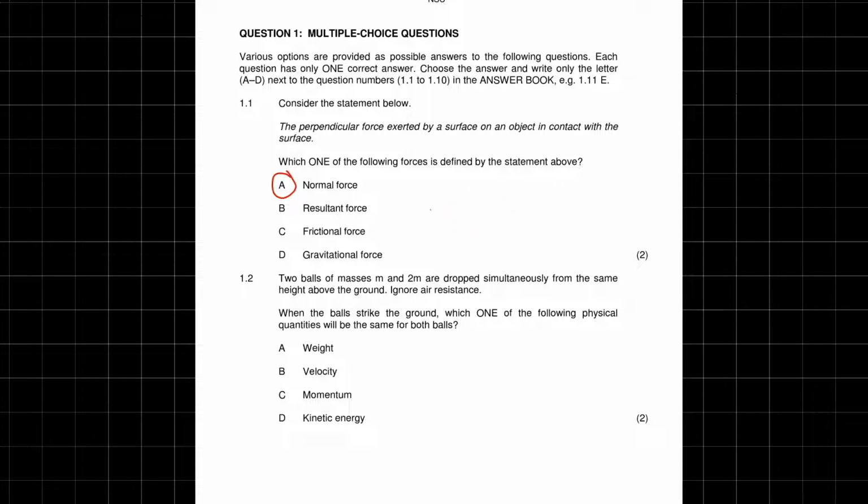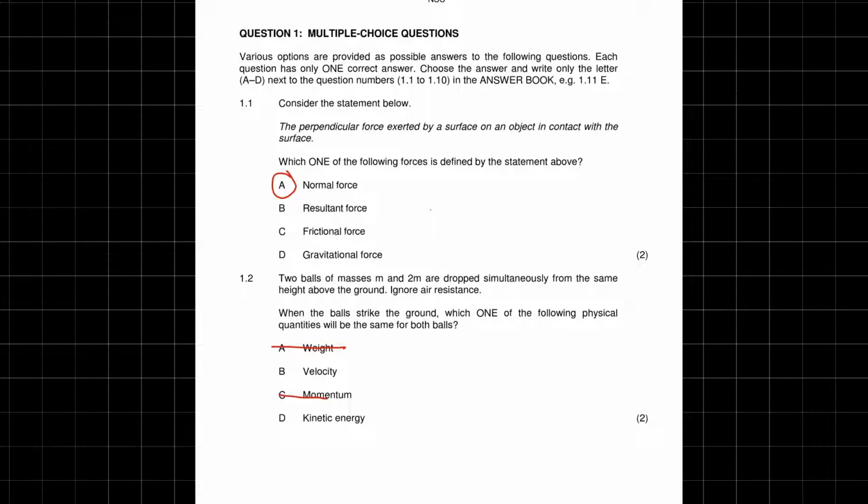Next up, we got two balls of masses m and 2m are dropped simultaneously from the same height above the ground. We must ignore air resistance. When the balls strike the ground, which one of the following physical quantities will be the same for both balls? So whenever you do multiple choice, there's always one obviously wrong answer, and that's A. It can't be A. Because why? They already told us the masses are different. So they can't be the same weight. Because remember, weight is equal to mass times gravity. It's definitely not A. What else is it not?